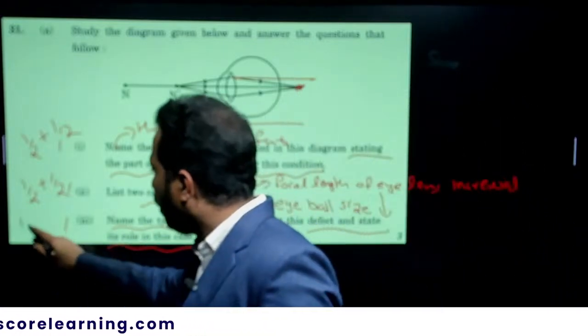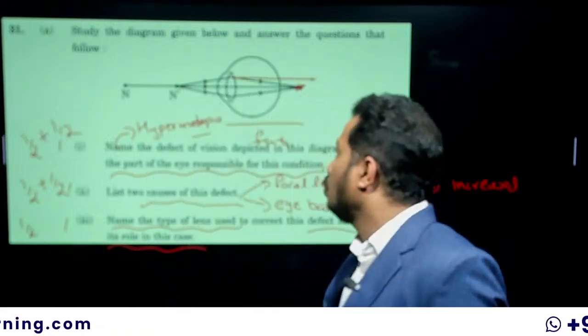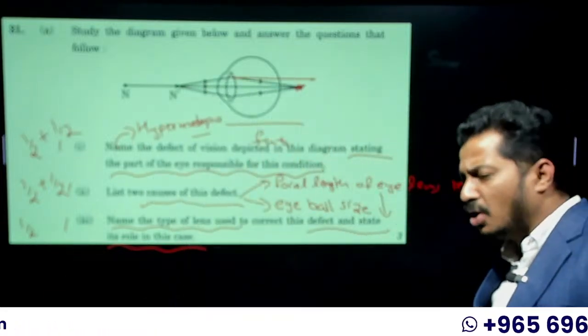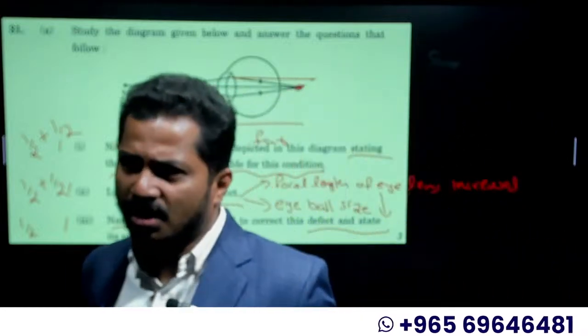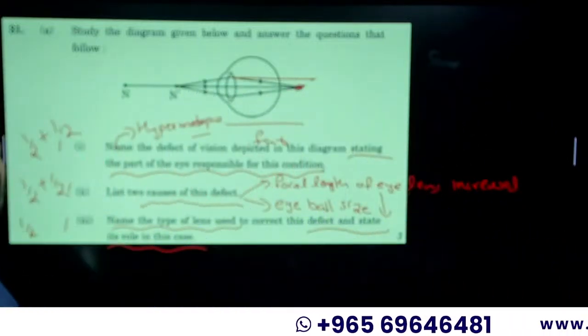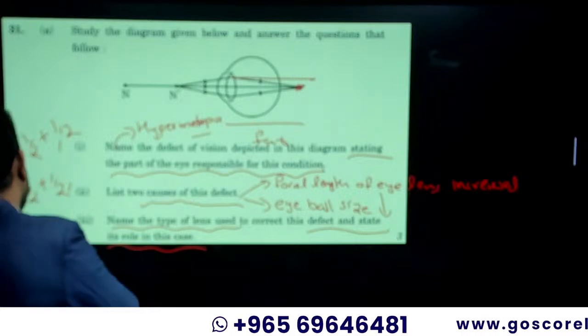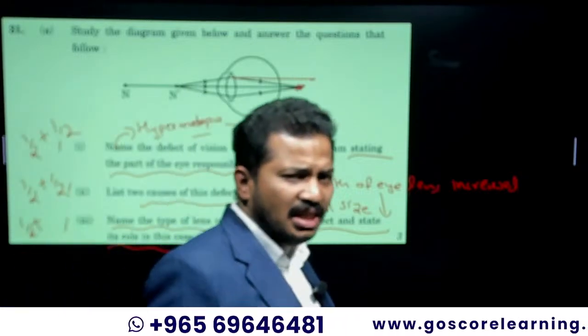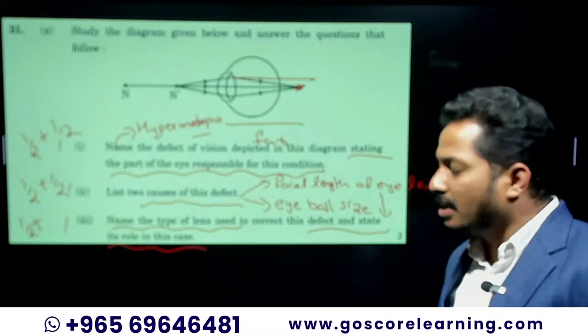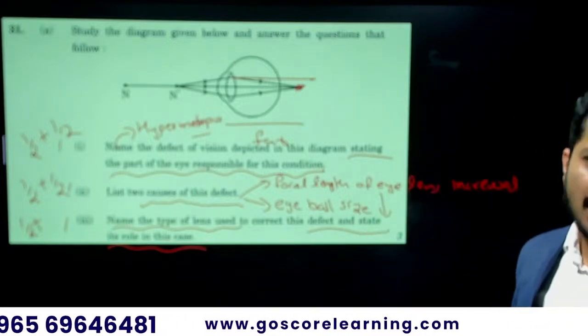For writing the type of the lens, it is a convex lens which we use, because hypermetropia is corrected by using a convex lens. So convex lens, or converging lens. By writing the type of the lens, you will get half a mark.